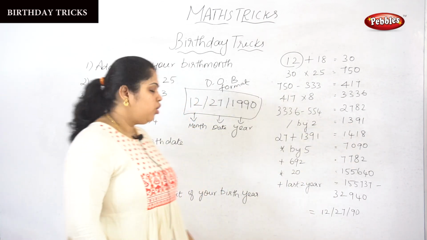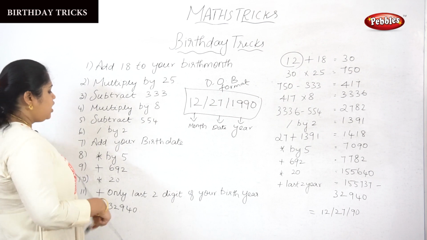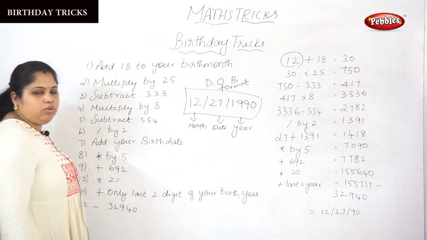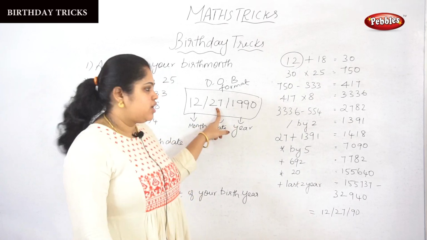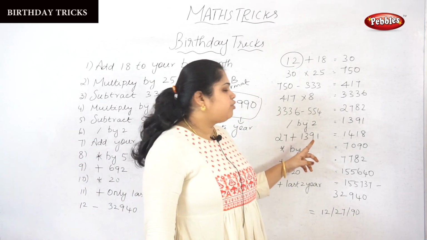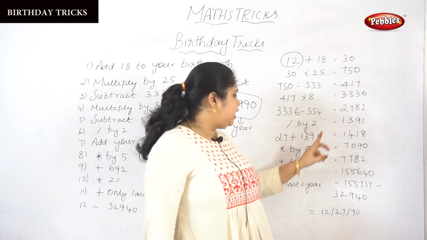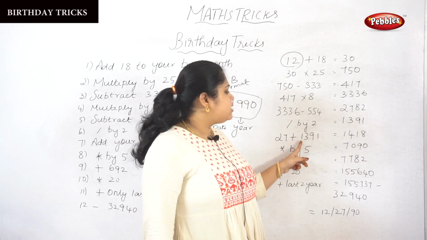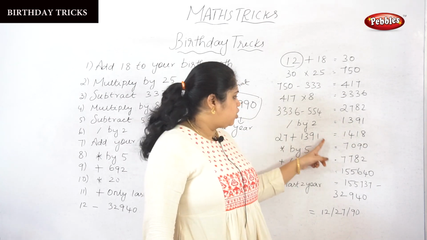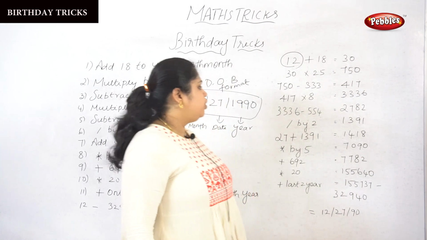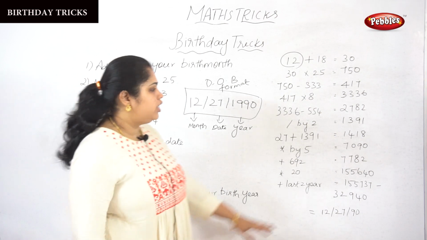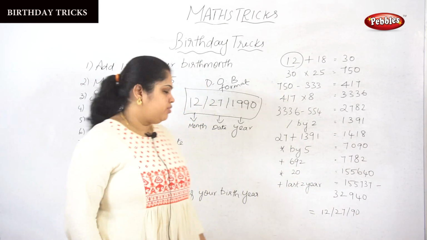Next, step 7: add your birth date. What is my birth date? 27. The answer from step 6 is 1391, so 27 plus 1391 is equal to 1418. We got 1418 from step 7.